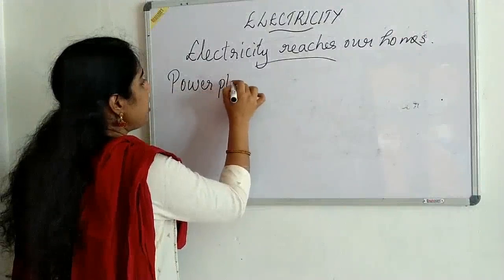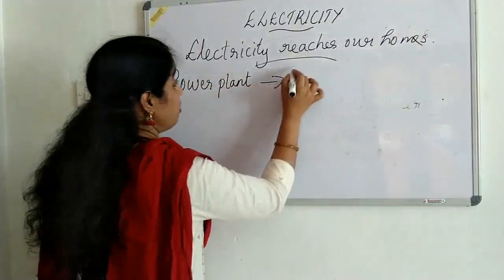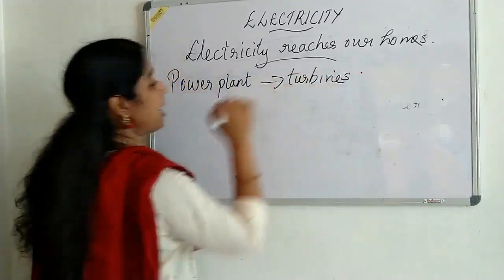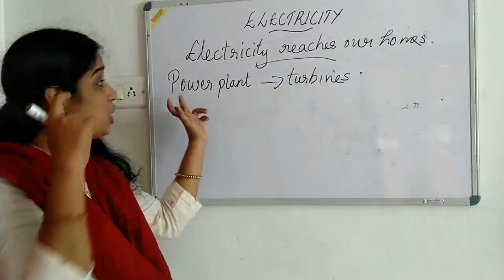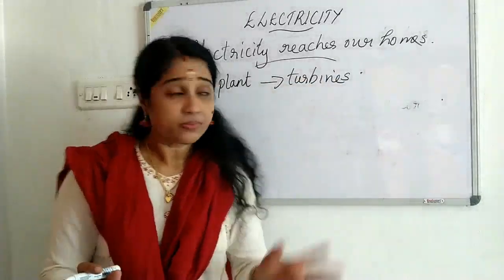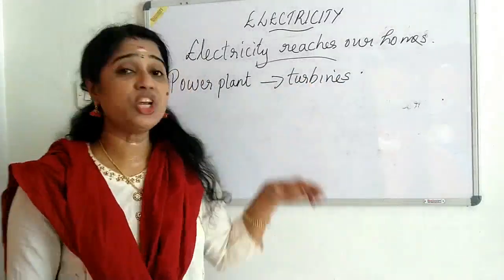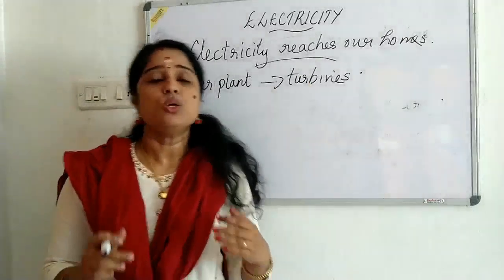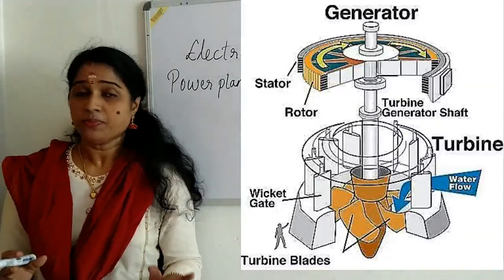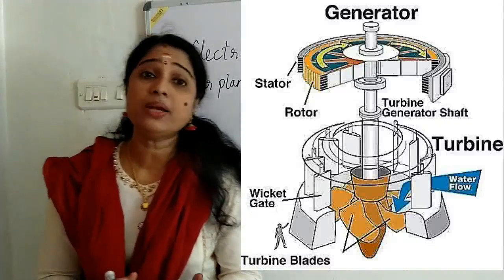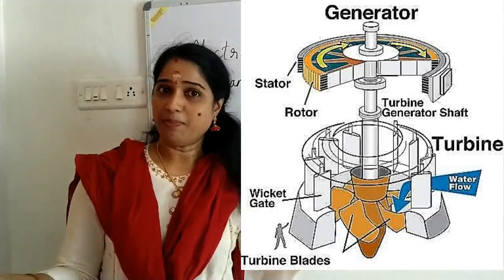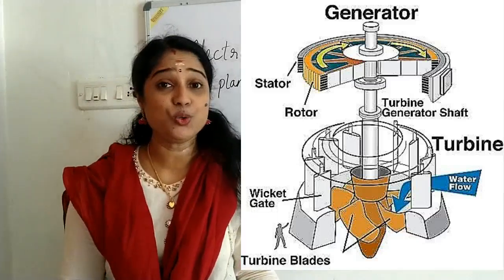Electricity is usually produced in power plants by using a machine known as what? Turbine. You can look at the board and see the picture of the turbine. When the turbine works, electricity is produced. Very simple.